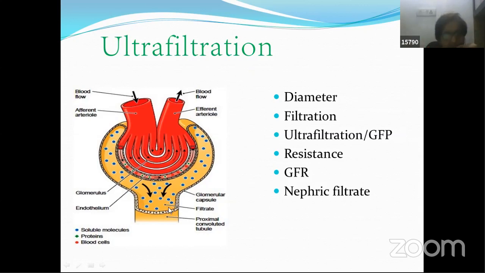180,000 milliliters of nephric filtrate is produced per day. How much? 180,000 milliliters. Now you convert this into liters. It is 180 liters. 180 liters of nephric filtrate is produced by both the kidneys. Now that much blood is not available, but that much filtrate is produced. Hope you understood what I'm trying to explain, that per minute it is 125 ml.